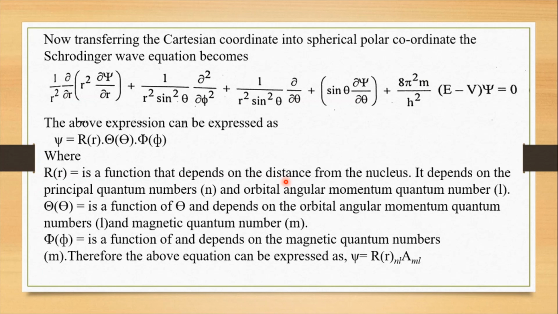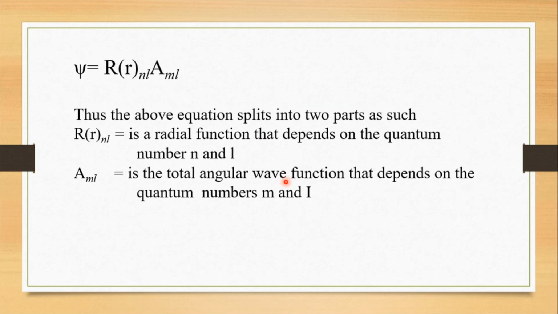Therefore, the above equation can be represented as psi is equal to R of n,l times A of l,m. So what are R of n,l and A of l,m?